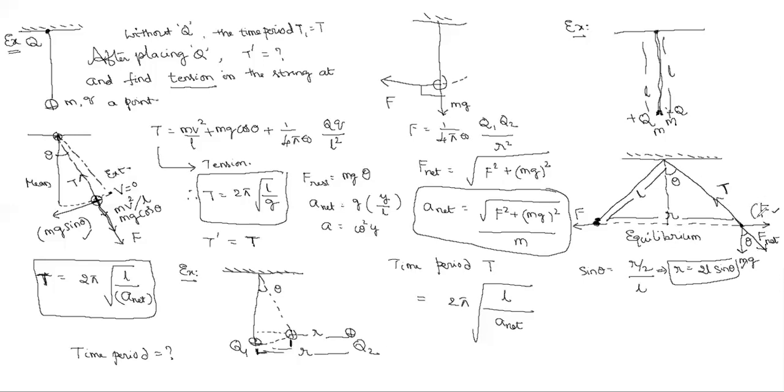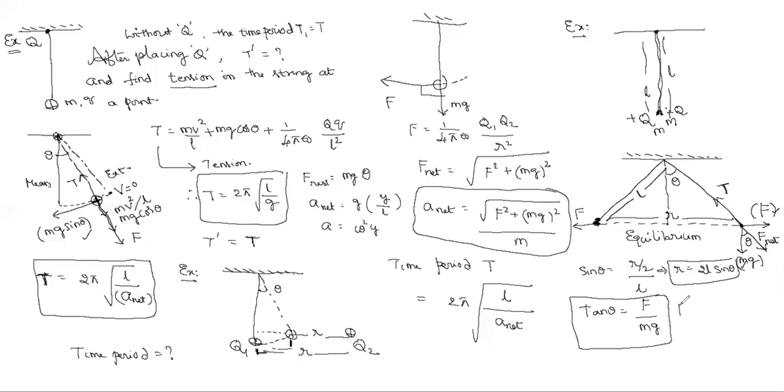So why don't you write tan theta is equal to opposite by adjacent. Opposite means F, by adjacent mg. Correct? Yes, sir. So we can use this formula. From that you can find out tan theta.